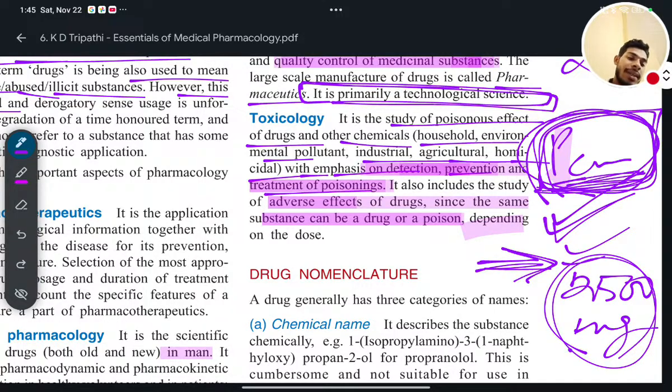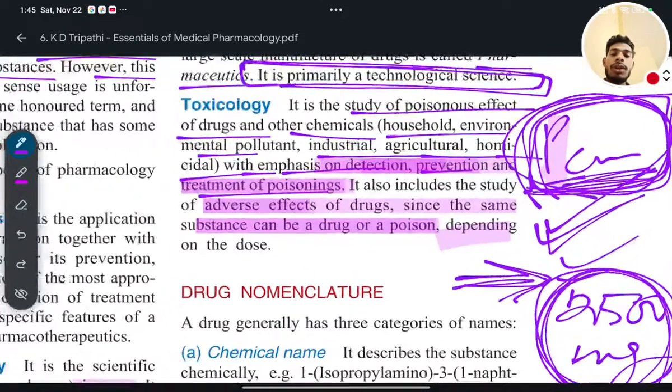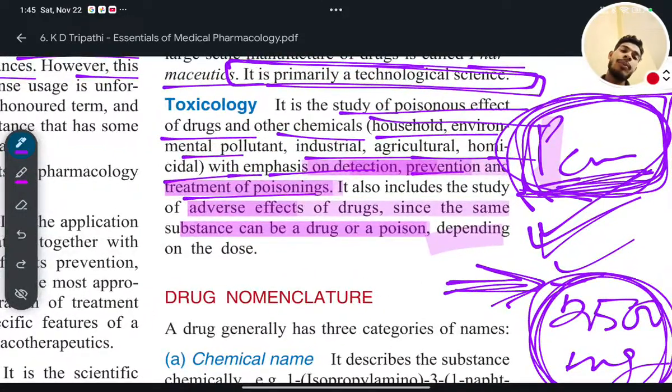But if the paracetamol crosses a limit of 2500 mg in your body per day, then it will be toxic to your body and it will cause hepatotoxicity. Hepatotoxicity means liver toxicity, liver damage. Okay, so toxicology is the study of poisonous effects. So if you are having more than 2500 mg of paracetamol, it will show a poisonous effect. So this is the poison effect.